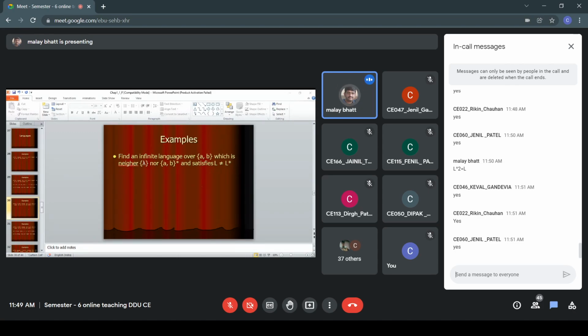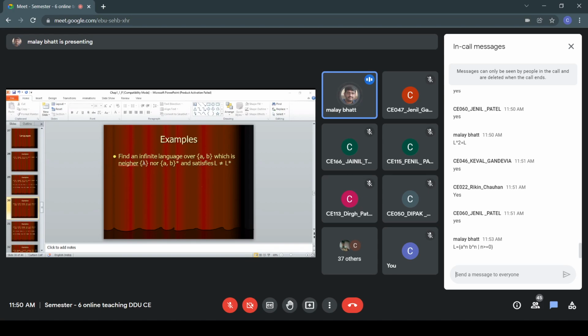So can you suggest any language? One language I am suggesting is this, if you can recall from the previous lecture. This also we can use as one answer: a raised to n, b raised to n, n greater than or equal to 0, which is a subset of {a, b}*.